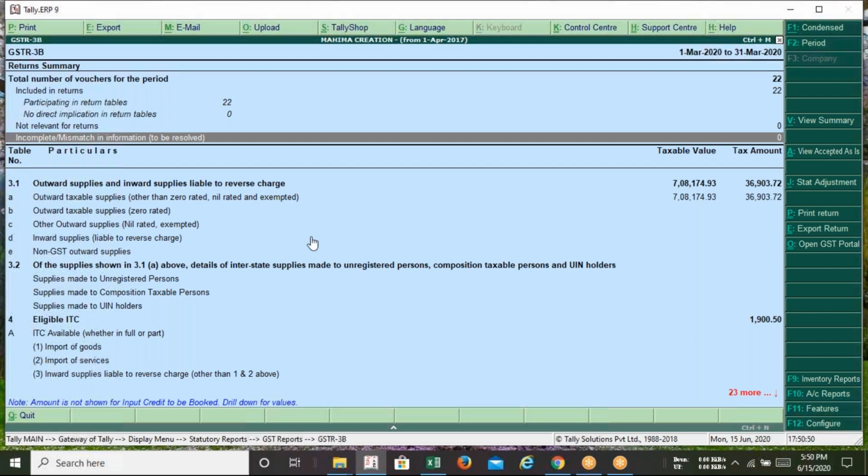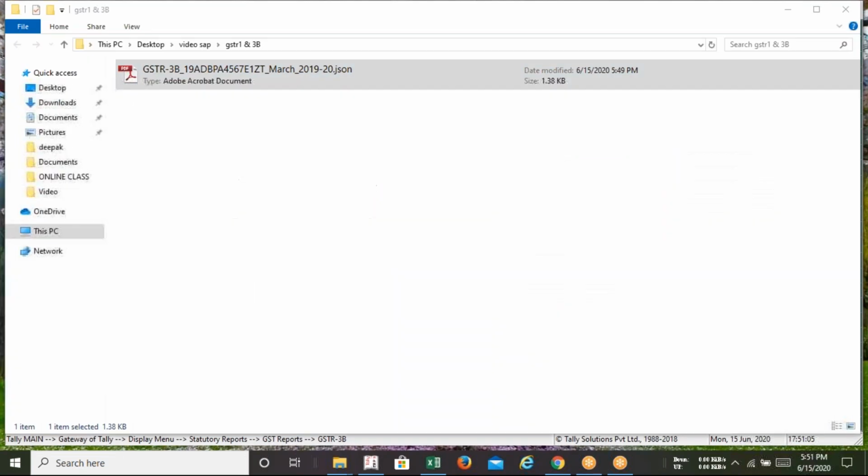Anyone having any doubt till now from the component to the GSTR3B JSON file? Any doubt? Next, I am going to show you what will be the usage of such a JSON file. I'm going to show you right now.